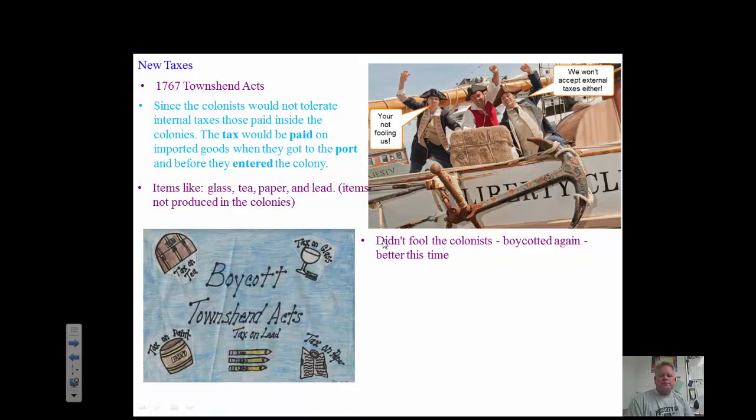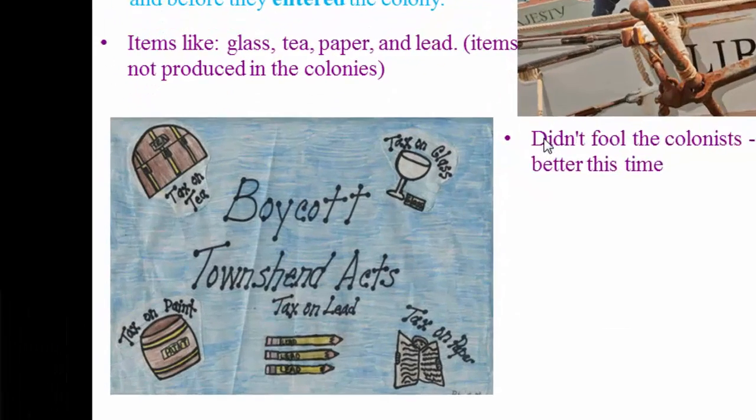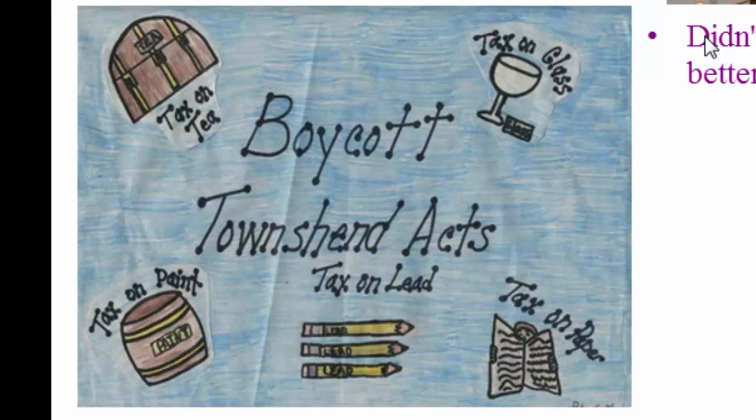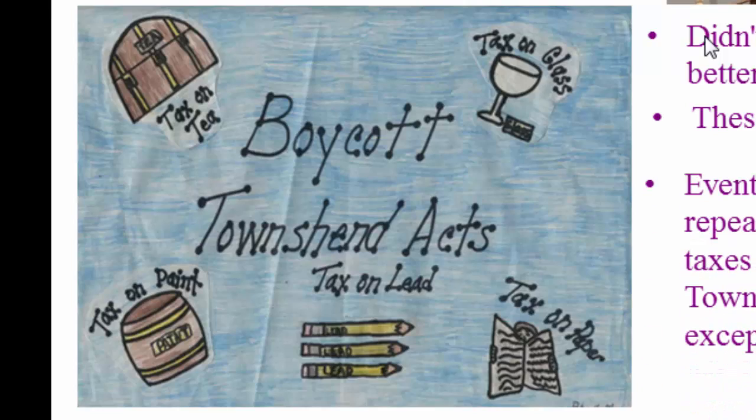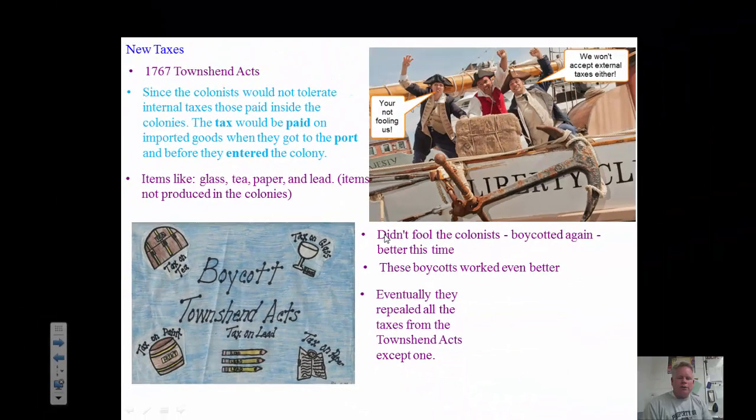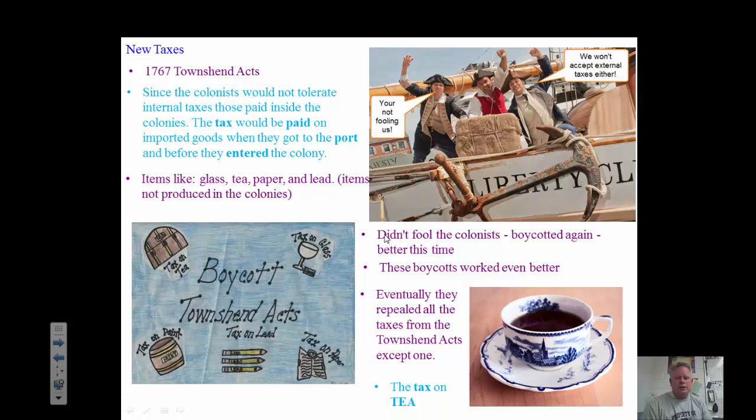So they boycotted again, and this time the boycotts worked even better because they were good at it by this point. So they boycotted the tax. They boycotted tea, they boycotted glass, they boycotted anything that was taxed by the Townsend Acts. And eventually they repealed all the Townsend Acts except one, and that was the tax on tea.